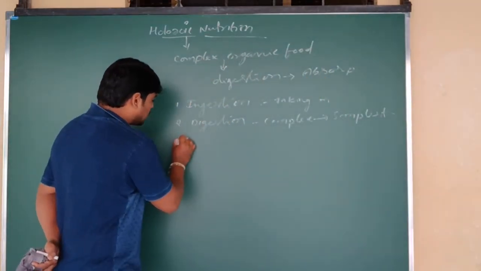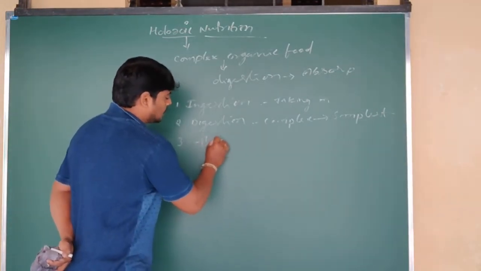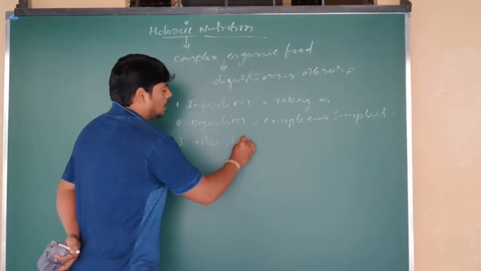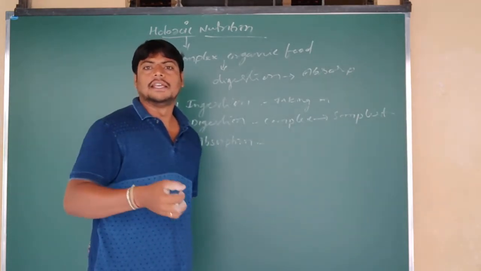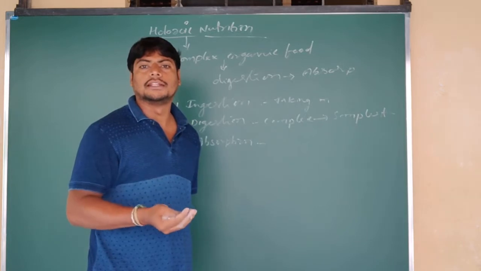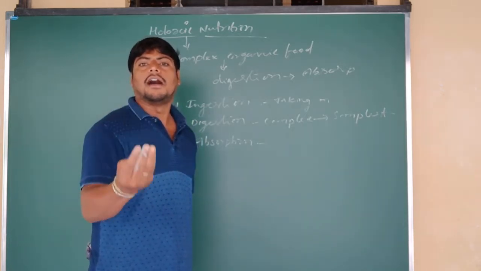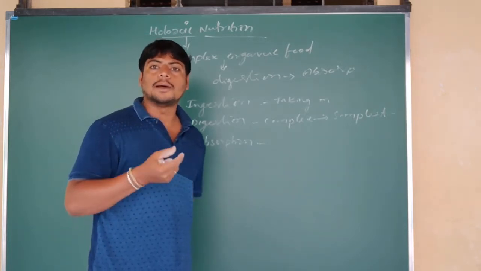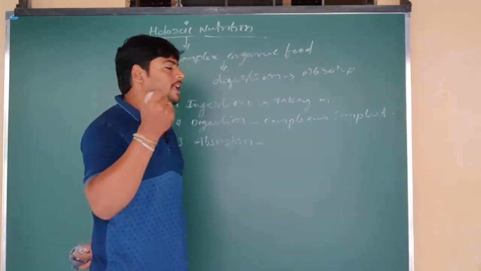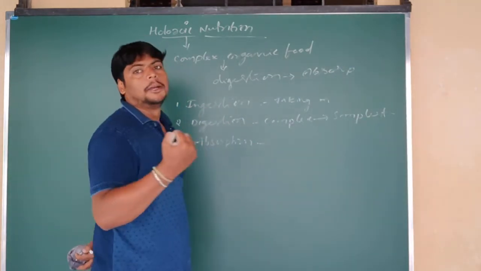Next, after digestion of the food, it should get absorbed. Absorption means that from the digested food particles, the energy sources, that is, nutrients like carbohydrates, fats, proteins, vitamins and minerals, are supplied to each and every part of the body. To supply each and every part of the body, the digested particles should get absorbed, or taken into the blood.